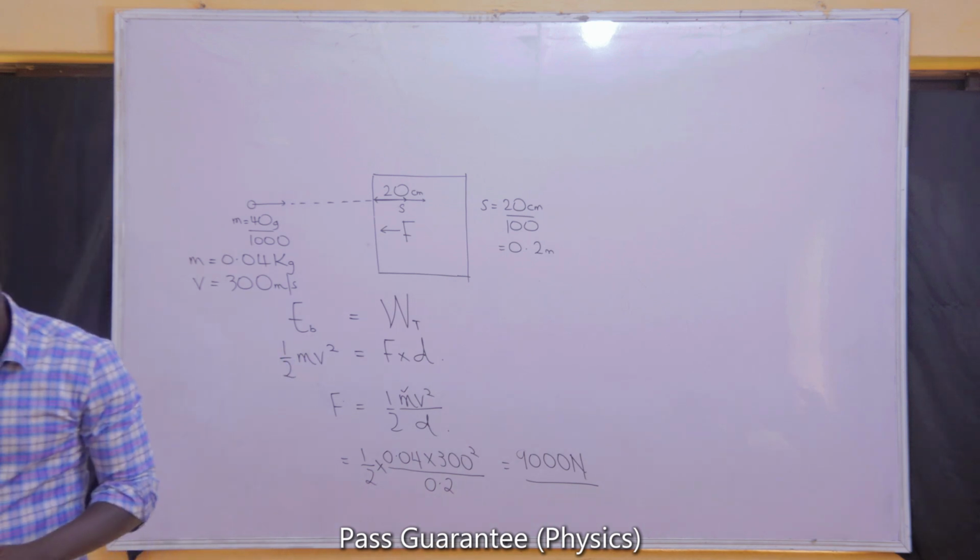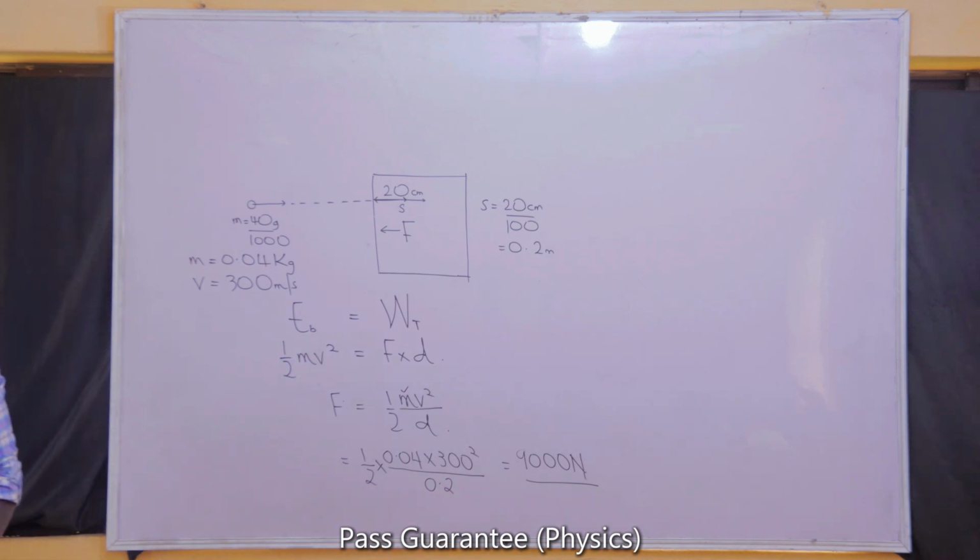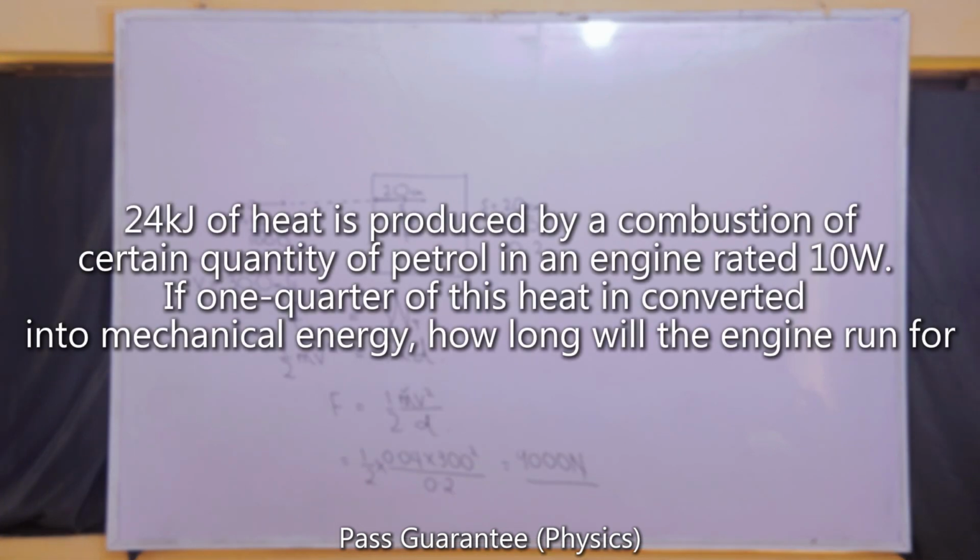Also, we take more questions. We are told again that 24 kilojoules of heat is produced by the combustion of a certain quantity of petrol in an engine rated 10 watts. If 1/4 of this heat is converted into mechanical energy, how long will the engine run for?